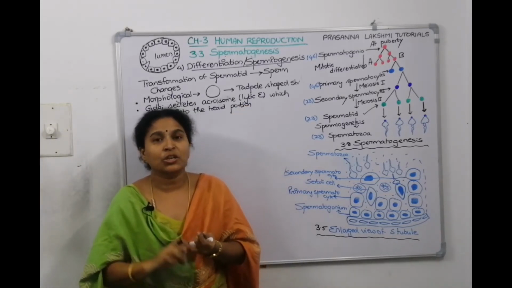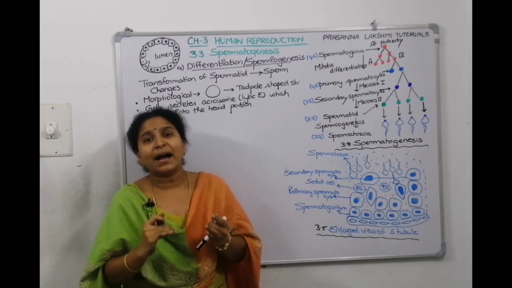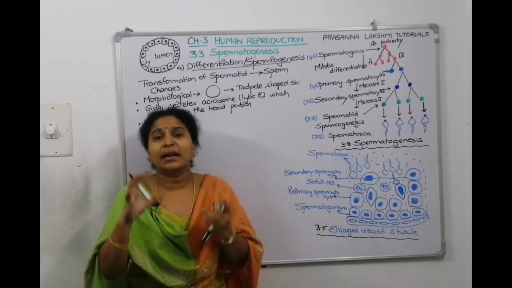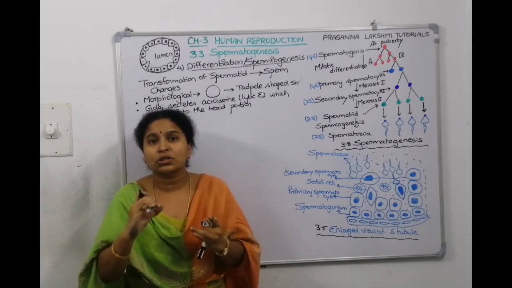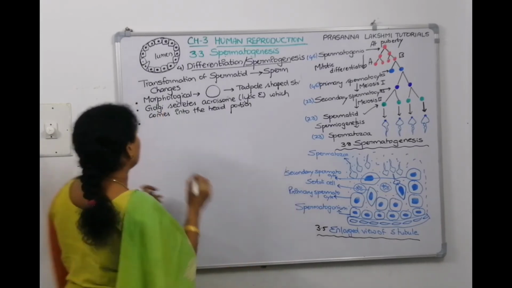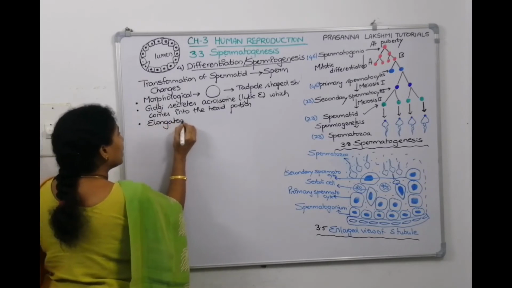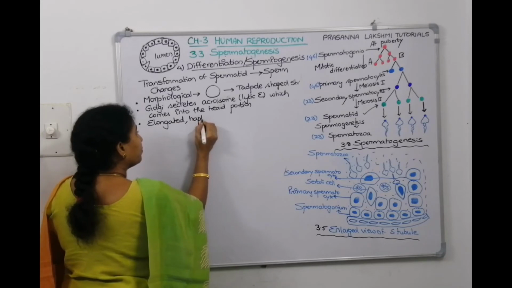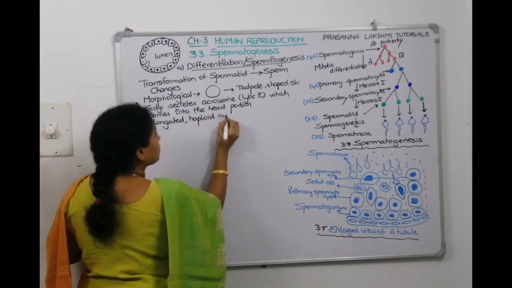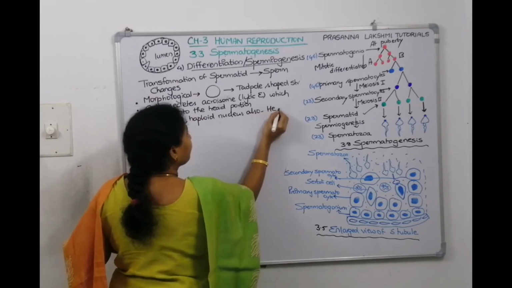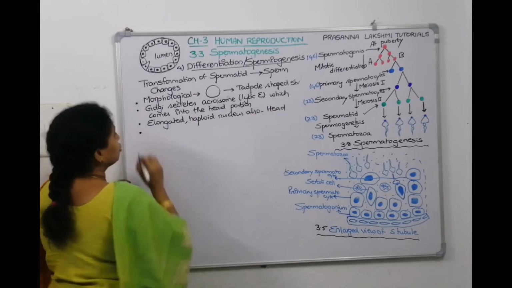After that, the remaining portion of the Golgi will disintegrate. That's the second change. The third one: below the acrosome, there will be a haploid nucleus. The elongated, condensed haploid nucleus also occupies the head region. So the elongated haploid nucleus also comes to the head. This is the next change we can see.